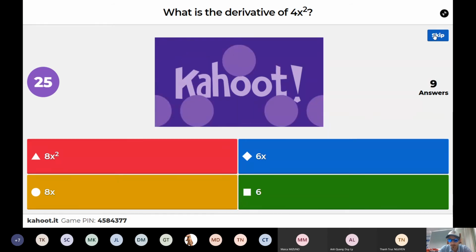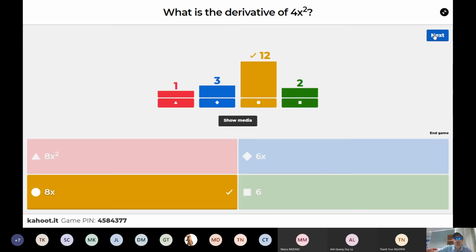4x squared, what do I do? Multiply the exponent by the coefficient and subtract 1 from the exponent. Eight x, that's right. We take the exponent, we multiply it by the coefficient to give us 8, so 8x, and then we minus 1 from the exponent, so that's 8x to the power of 1, but we don't show the 1, we just write 8x.